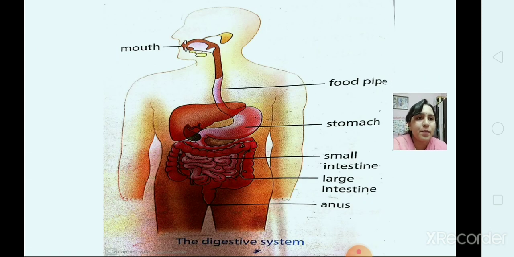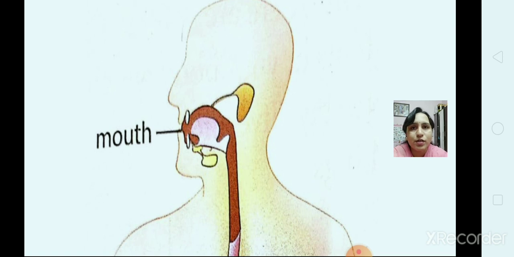This is the picture of the human digestive system. You can see here it has mouth, food pipe, stomach, small intestine, large intestine and anus. Now let's have a look at these organs one by one. So first is the mouth.